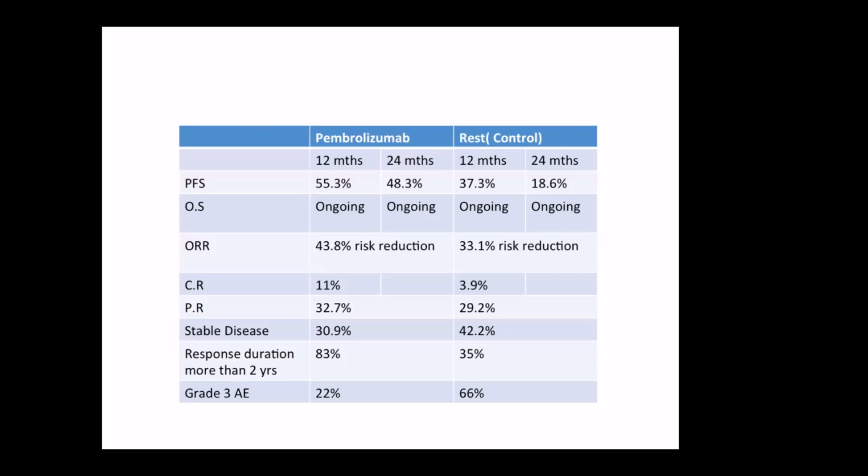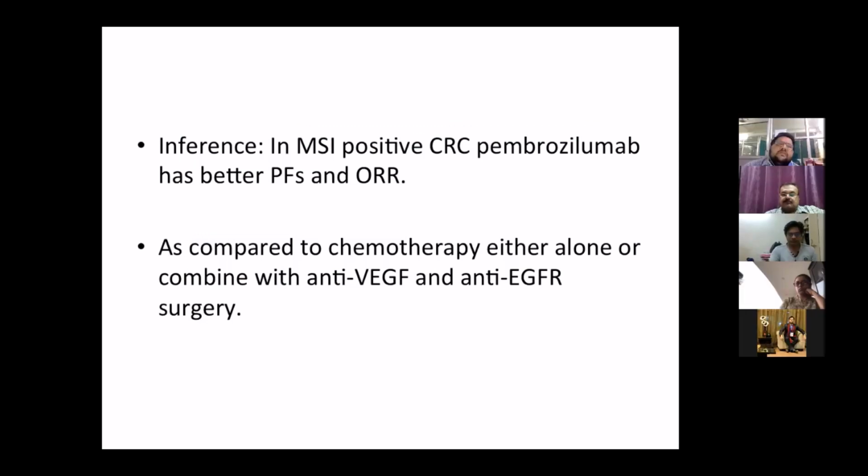All these results were significantly better as compared to the control arm. The inference was that in MSI positive colorectal cancers, pembrolizumab has better progression-free survival and ORR as compared to chemotherapy alone or in combination with anti-VEGF and anti-EGFR.